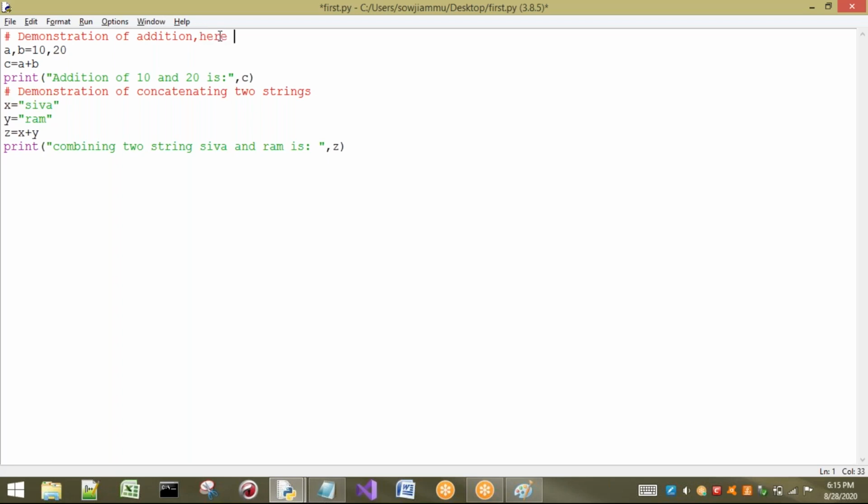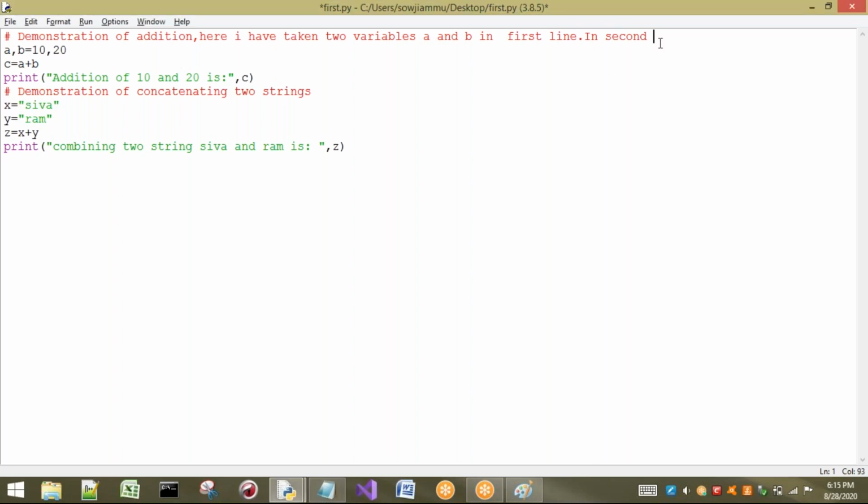So here I have taken two variables. For example, I am going to take two variables A and B in the first line, full stop. In the second line, here I want to show you a multiple line comment.